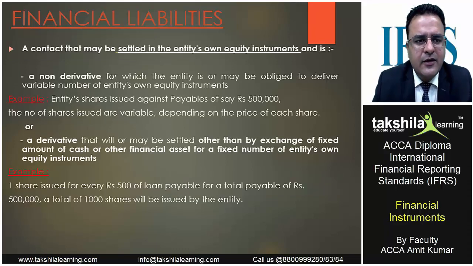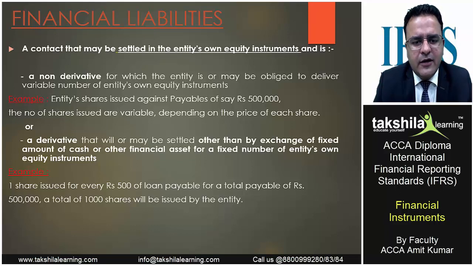It may also happen that the contract may be settled in entity's own equity instruments and is a non-derivative for which the entity is or may be obliged to deliver a variable number of entity's own equity instruments. They may be required to issue shares which may be variable in number against the liability. For example, there is a payable of 500,000. So the number of shares issued will depend on the market price of the share in the market. So the number of shares issued will be variable.